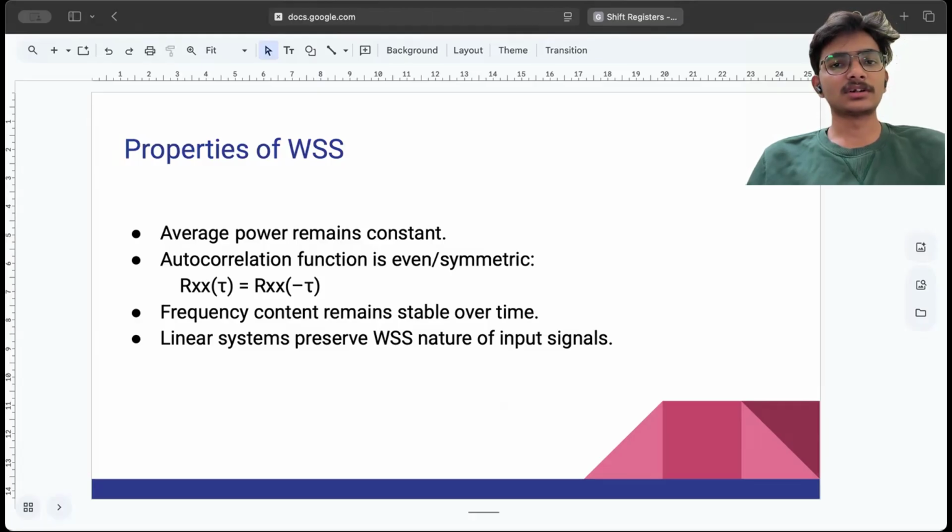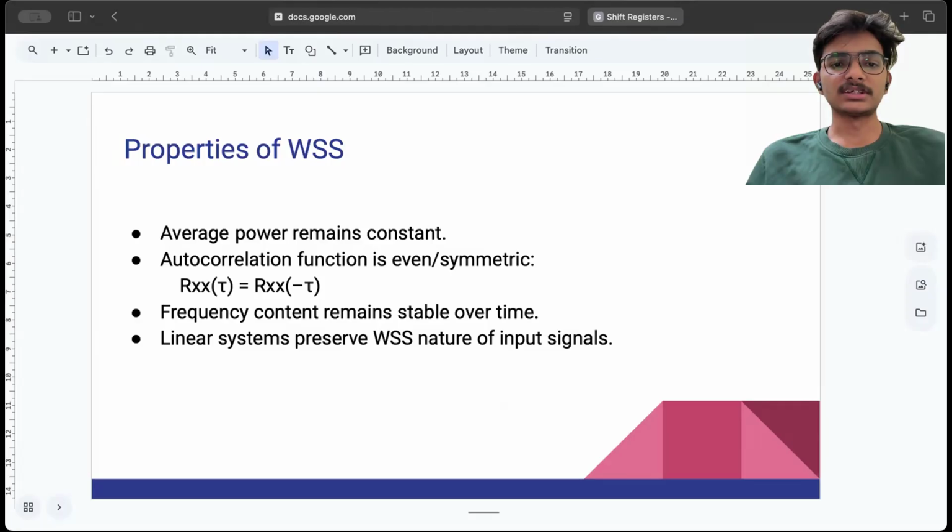That means when we substitute the negative value of a variable in the equation and the result is the same as for the input, then we call it an even or symmetric function. As we see in the equation, Rxx of tau is equal to Rxx of minus tau. Since these two are equal, the autocorrelation function is symmetric.